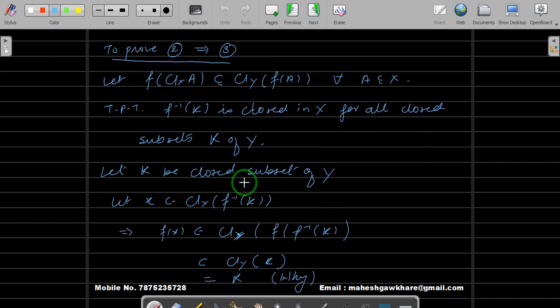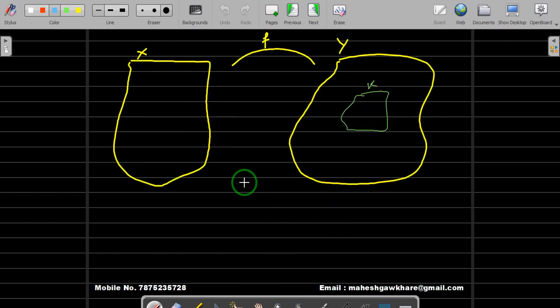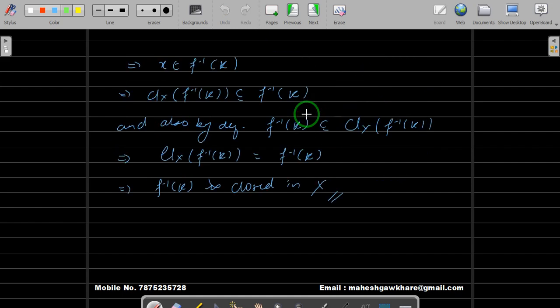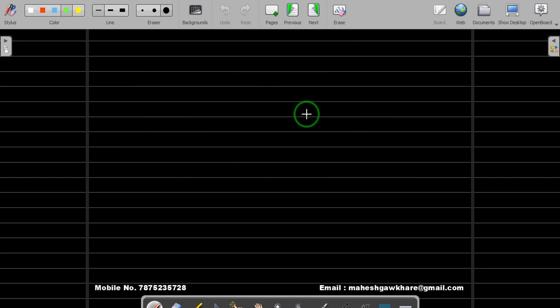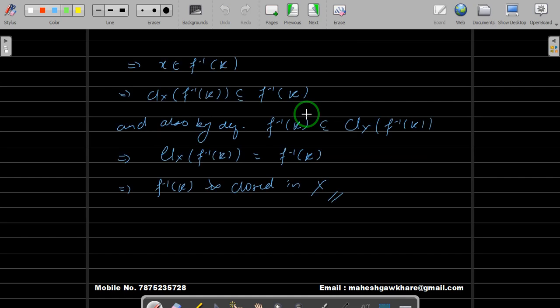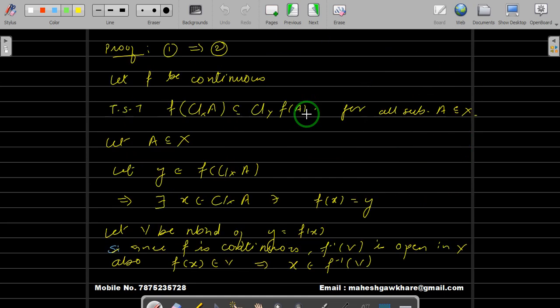We started with a closed set K in Y. We proved that its inverse image is closed in X. If you want to see the diagram, it will be like this is K. We will have the inverse image of K, that is f inverse of K, and then we have taken a point in closure of f inverse of K and proved that it is in f inverse of K. Alright, so this proves our second statement. Let us go for the third statement now.